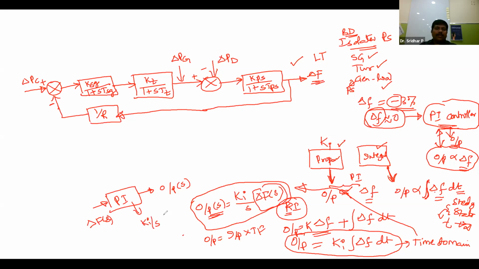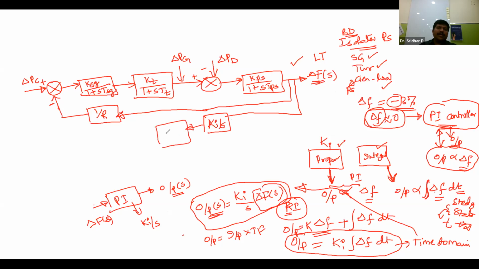Now if you want to connect the PI controller, it should be connected between delta F of S and the output. The input for this PI controller is delta F of S. So where is that delta F of S? This is your delta F of S. You have to tap one signal from here, and this is Ki by S, and one frequency comparator also.